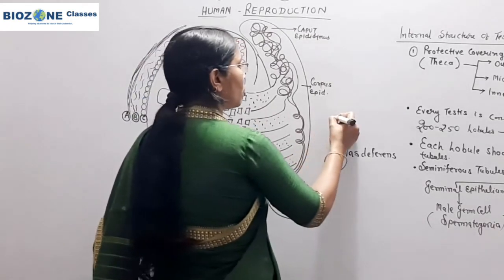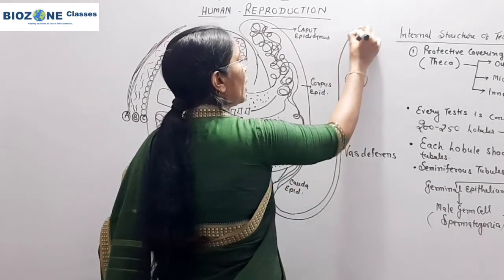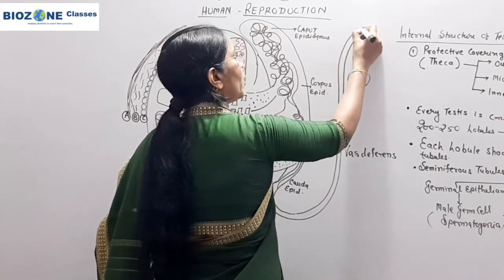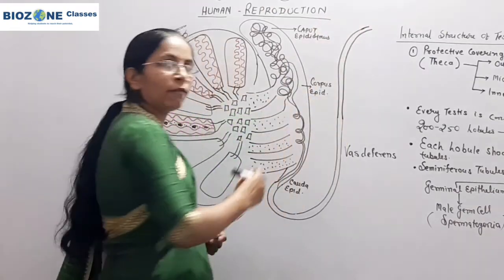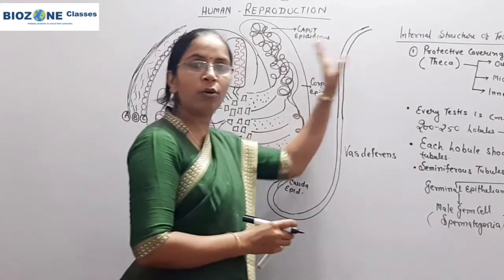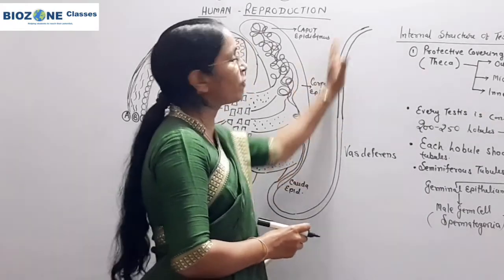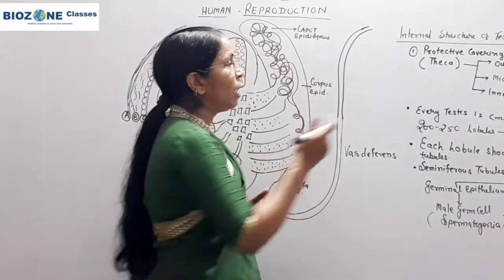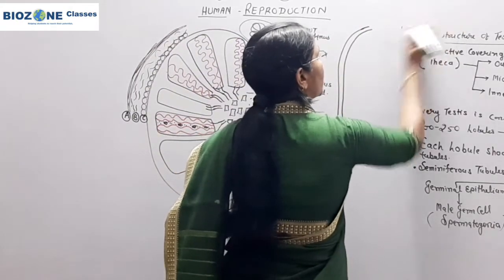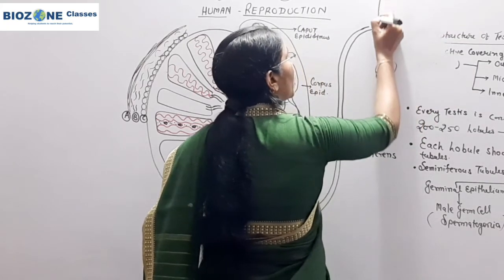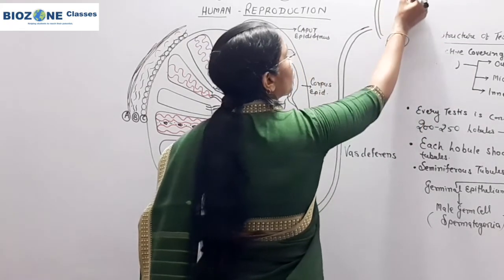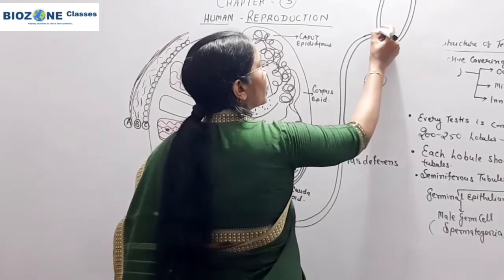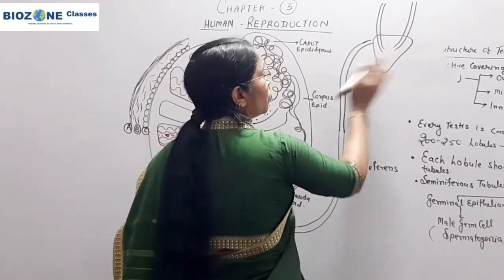Now this vas deferens, with the help of the inguinal canal, enters the abdominal cavity. It somewhat comes above the level of the testes, but here I have drawn it at the same level. So the vas deferens enters the abdominal cavity and forms a loop over the ureter, and after that, once it forms a loop over the ureter, here are the ureters, which as we know open into the urinary bladder.